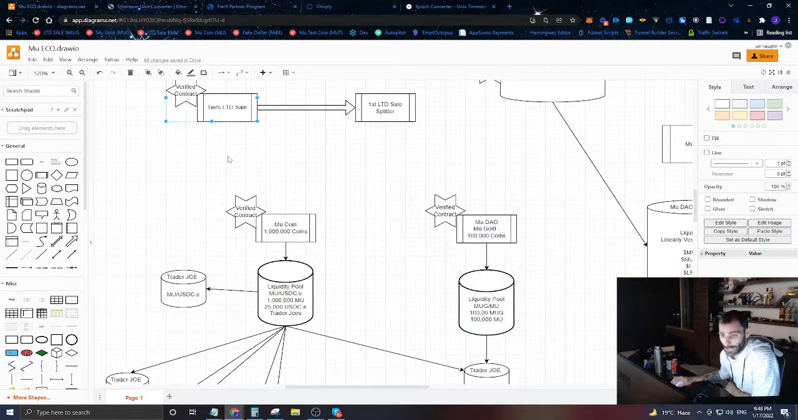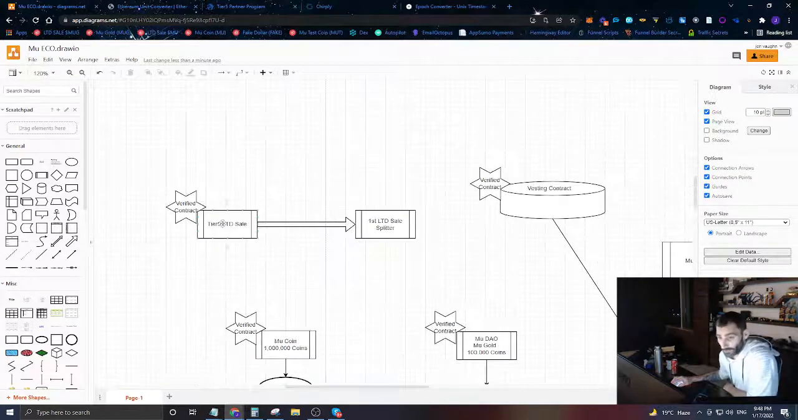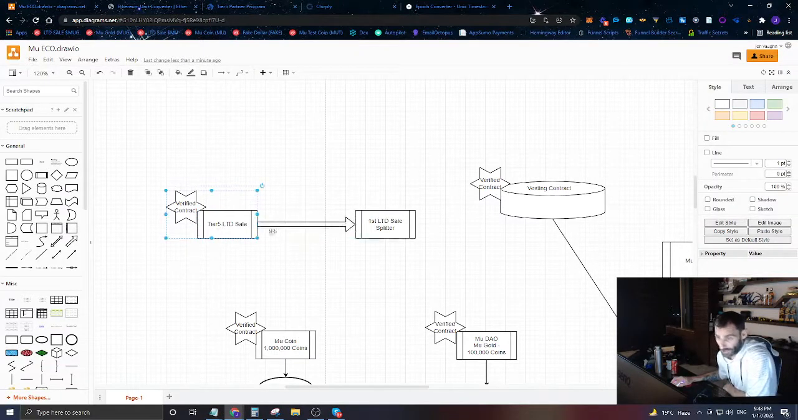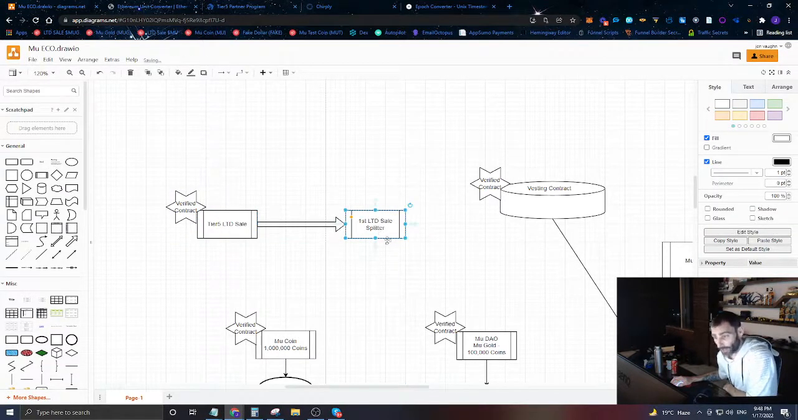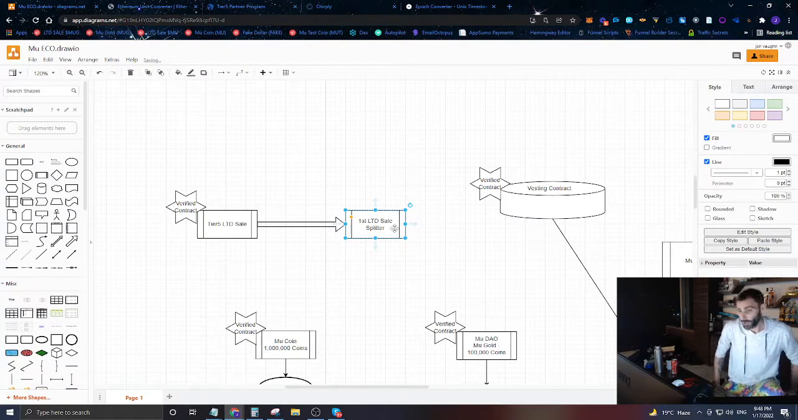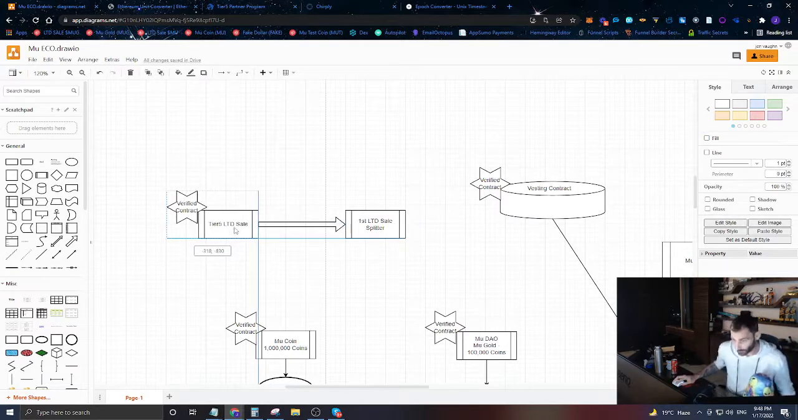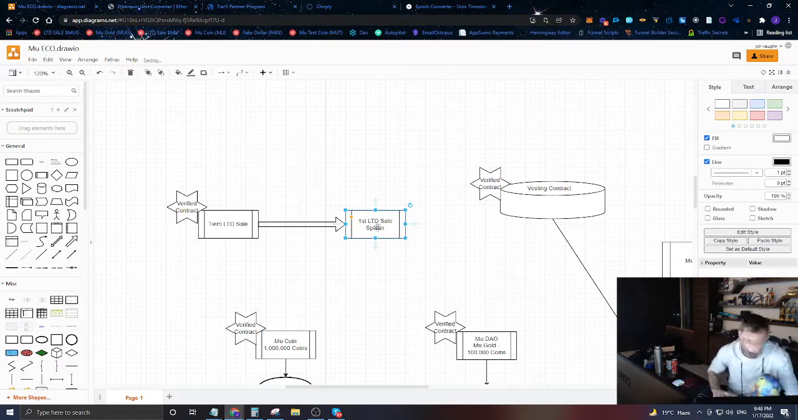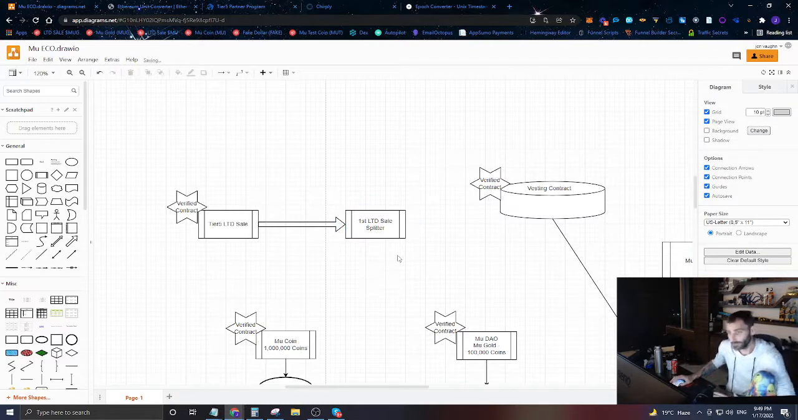So they'll interact with this contract. They'll pay this contract their Mu Gold to get whatever offer they wanted. And then the payment that they make to this contract will be sent to this smart contract, which is an LTD sale splitter. This contract will split up all the money made from this particular sale to different people depending on how many shares they have. So if this doesn't make a lot of sense, it should make sense as we move forward.